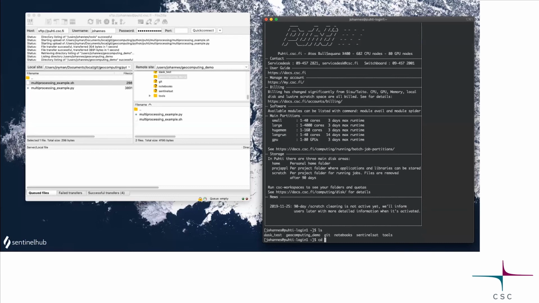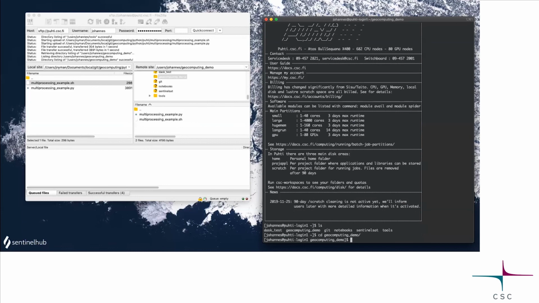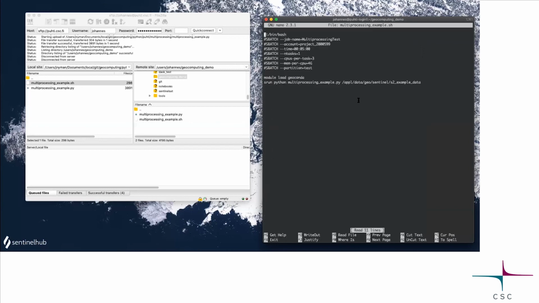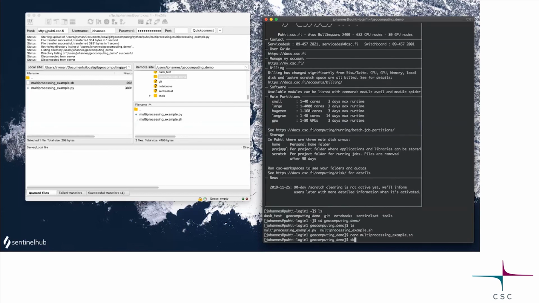I have a folder, like I said, geocomputing demo. What's inside? Surprise, the Python and the bash file. If you don't want to use the text editors in Puhti, you can do this, of course, on your local computer first and then transfer the files. I'll just see what this has. So I'll use Nano, which is one of those text editors. Okay, I remembered to put the project, excellent. So then I'll just send the job,